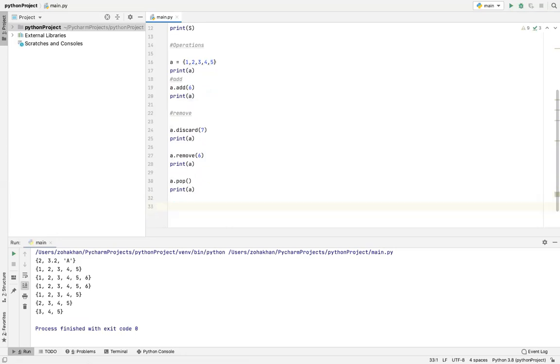You can also clear all the items from the set, which is dot clear. It will remove all the values.